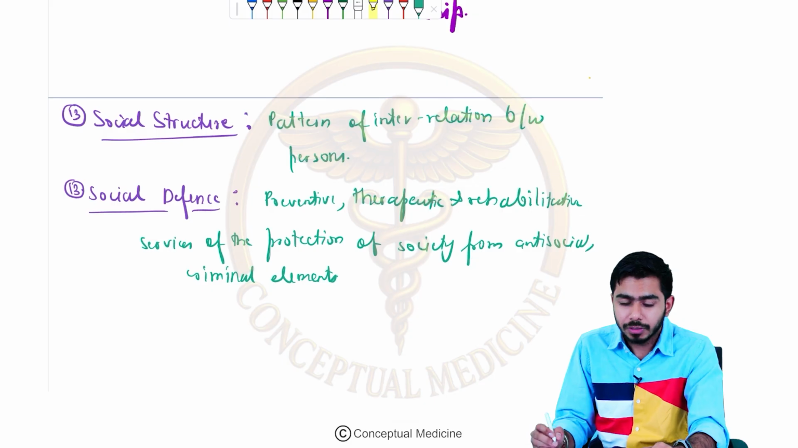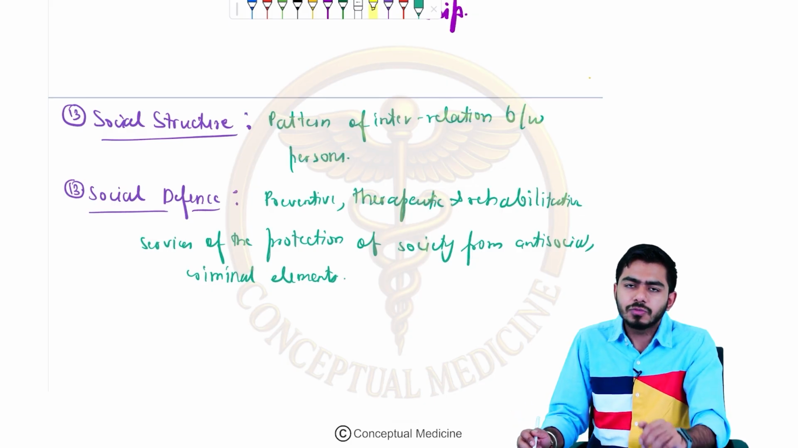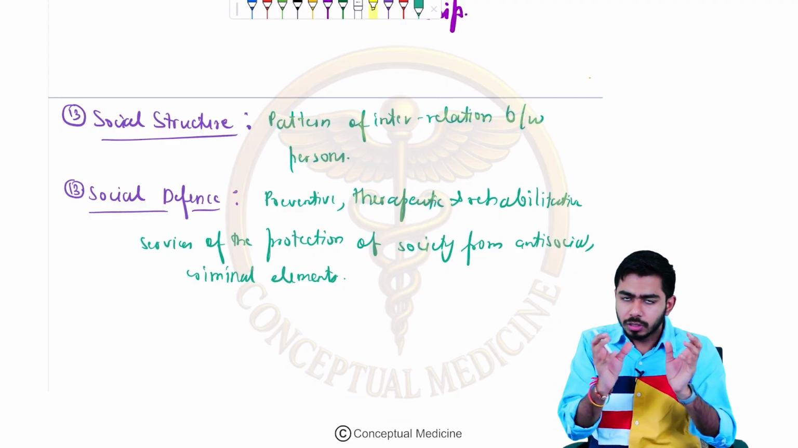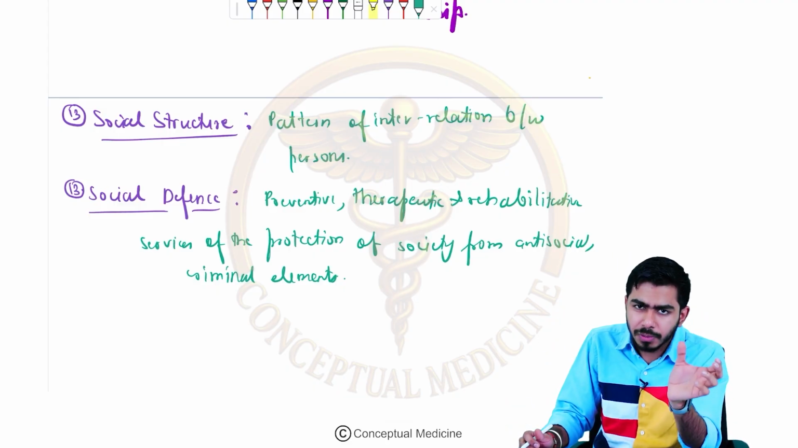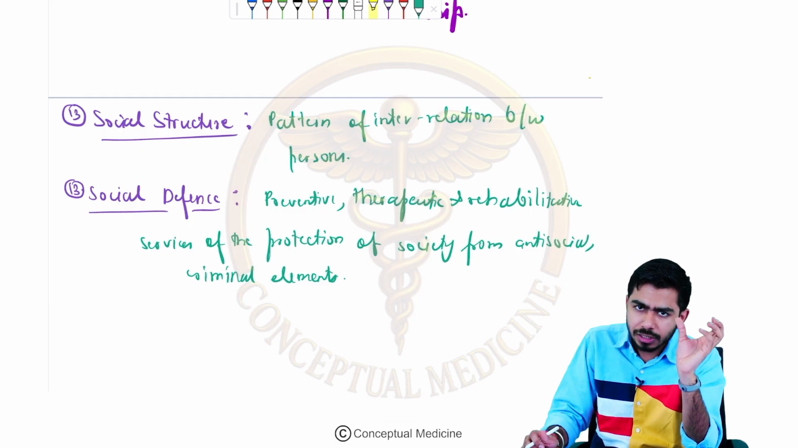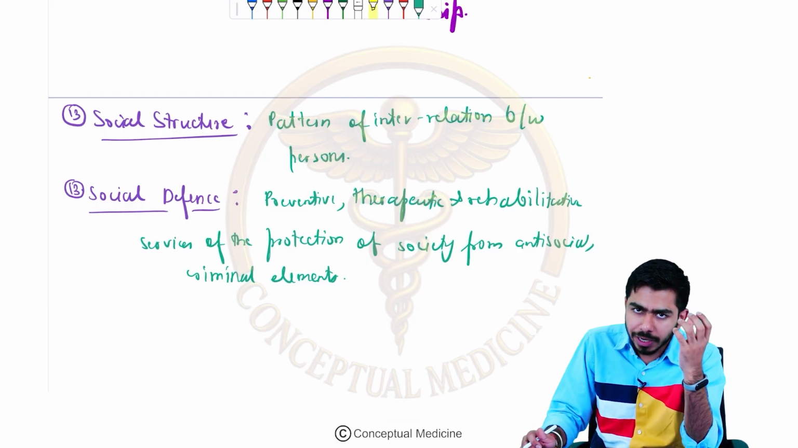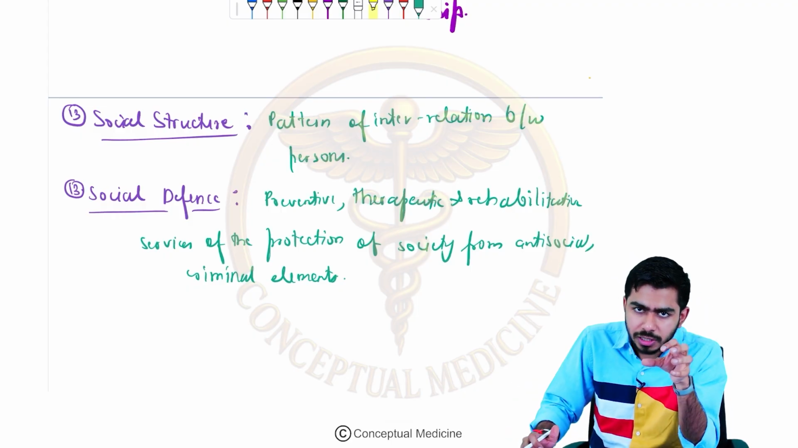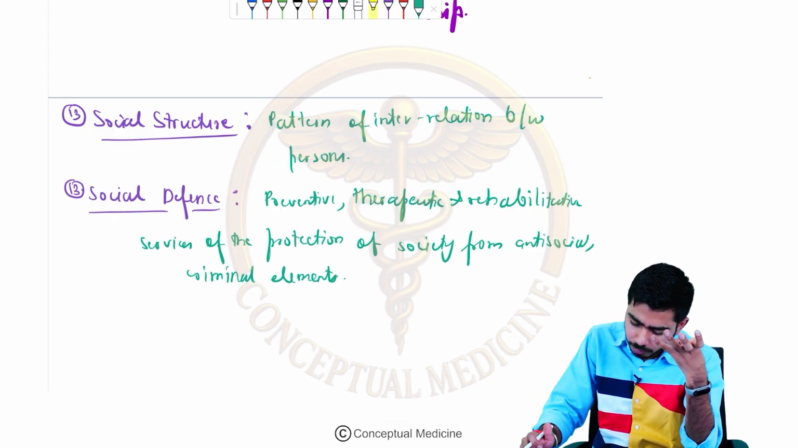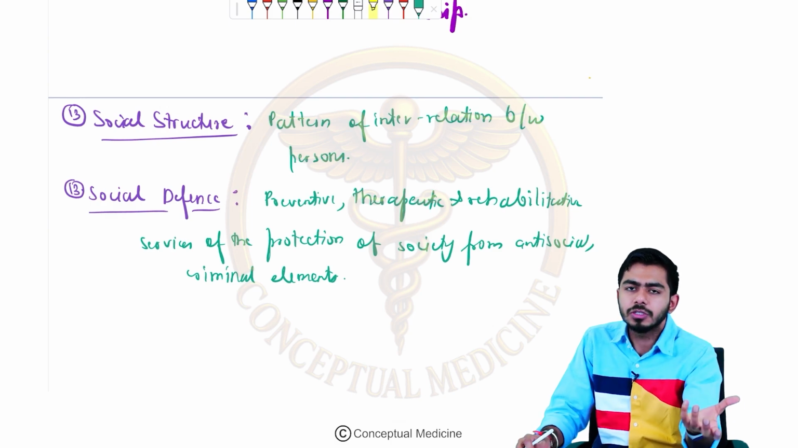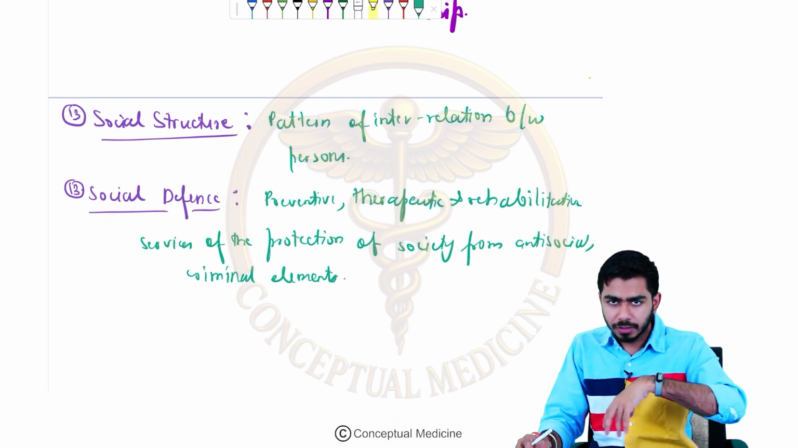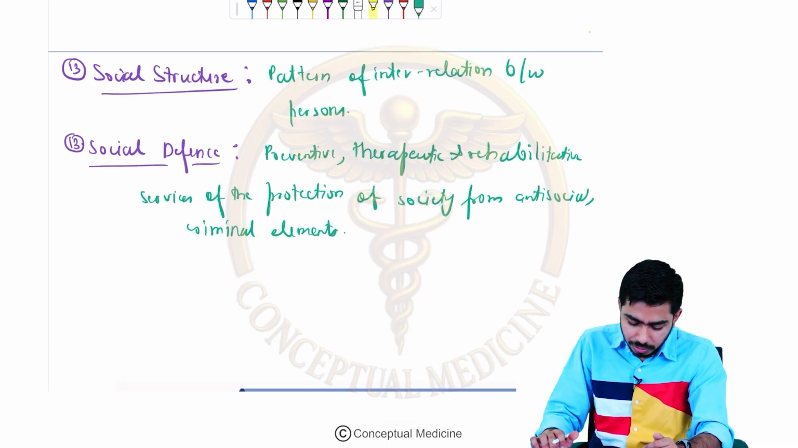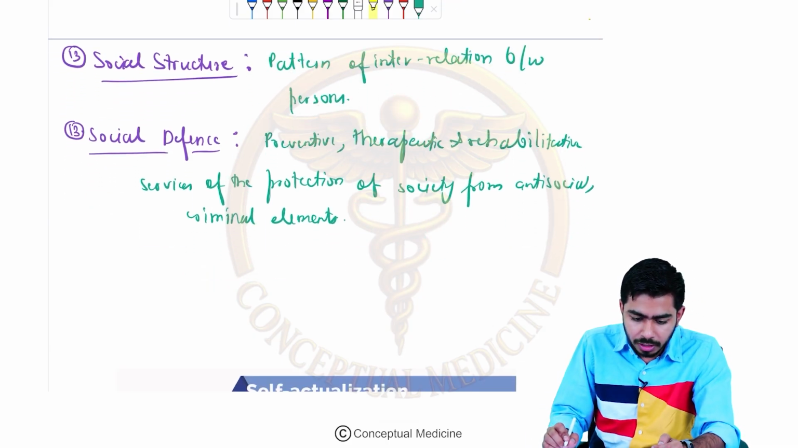My writing might be very bad over here, but I just want you to know what I mean by these particular terms. In simple language, social defense means that if you are working against criminal offense or against some antisocial activity, that is called social defense. So preventive, therapeutic and rehabilitative services for the protection of society from antisocial or criminal acts, that is social defense.